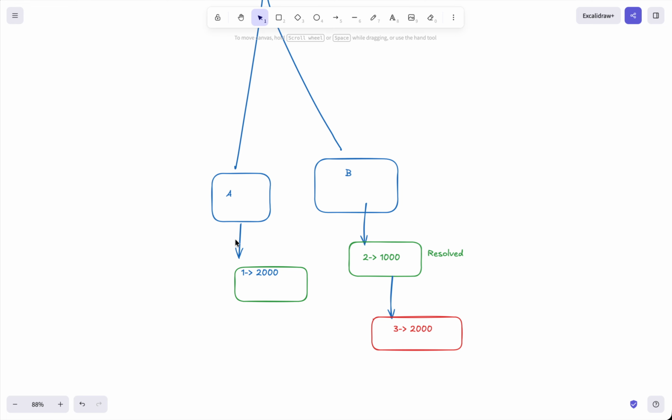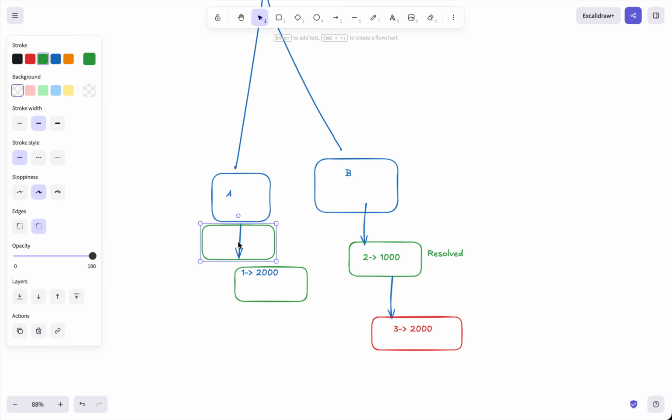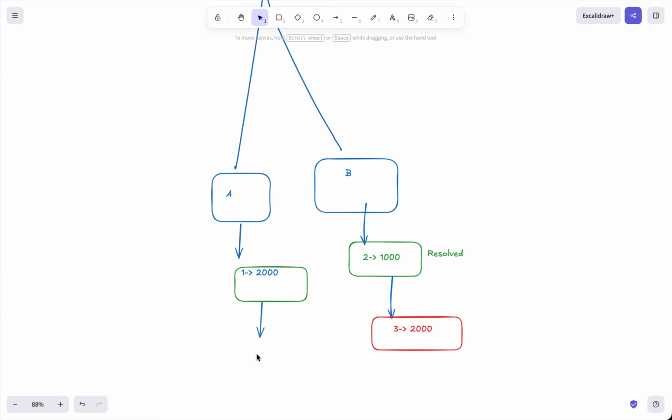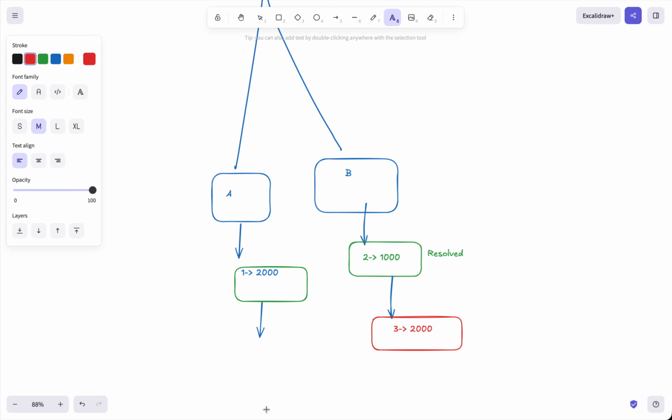Now A has an empty slot, so task 4 will start. Task 4 also has a delay of 1000, so it will start, and by this time 4 is 1000, 3 is 2000, so 4 and 3 will both resolve nearly at the same time.